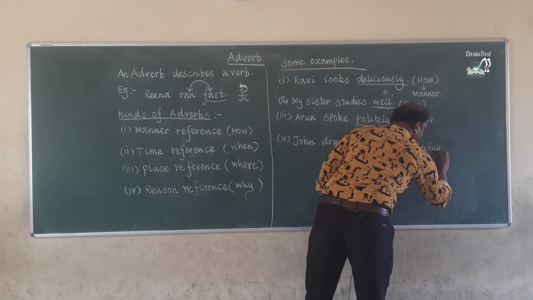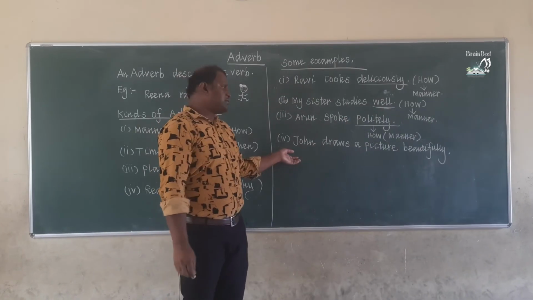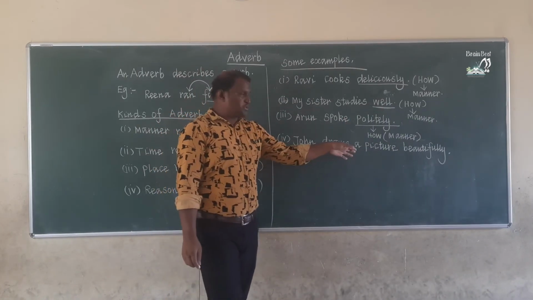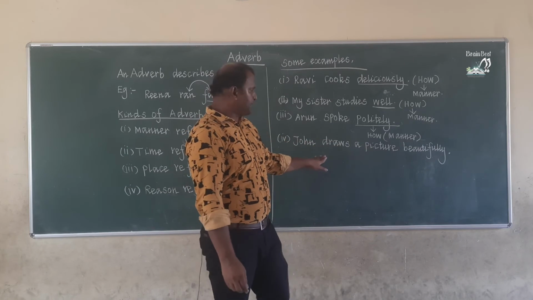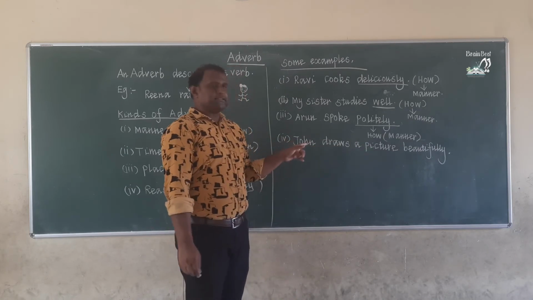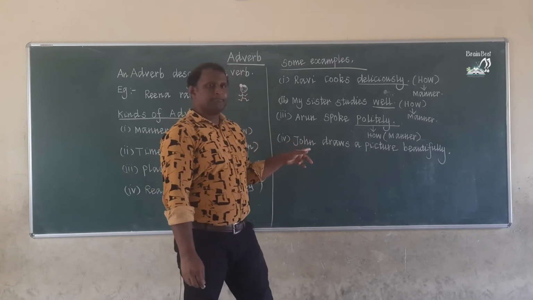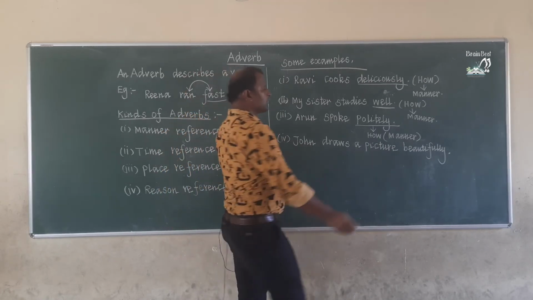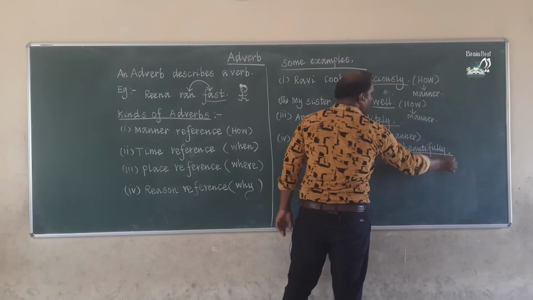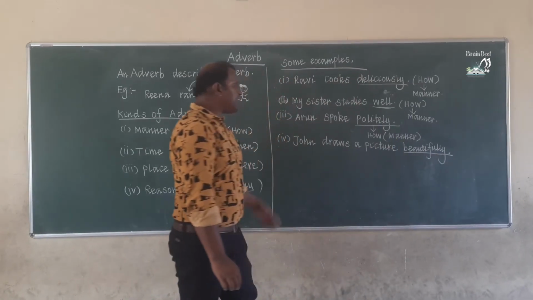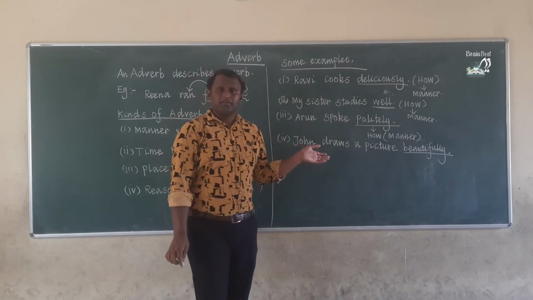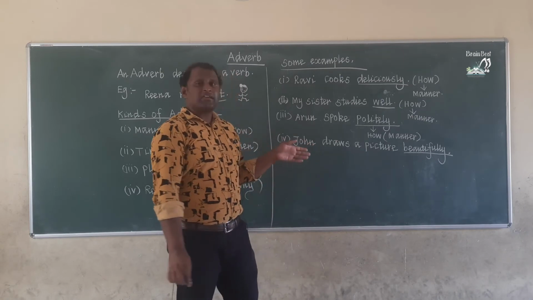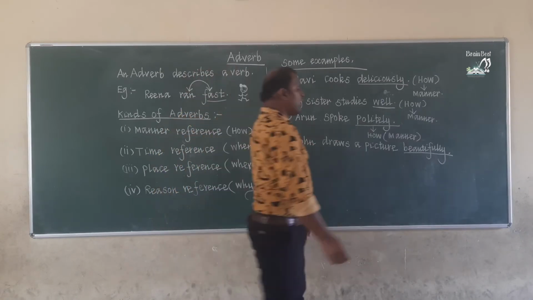This is my next example. John draws a picture beautifully. This is my fourth example. In this sentence, is there an adverb? Can you find the adverb in this sentence, children? Beautifully. Why is beautifully an adverb? Can you tell me? Because beautifully is answering the question how.